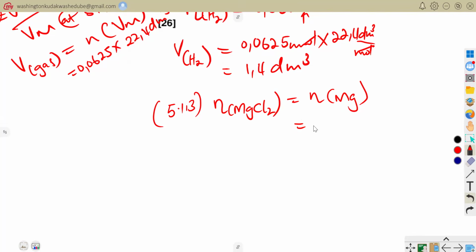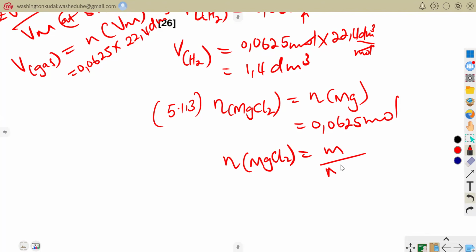So this would be equal to 0.0625 moles. And then the number of moles of magnesium chloride I can calculate by using the mass of magnesium chloride divided by the molar mass of magnesium chloride. So that the mass of produced magnesium chloride that I'm looking for would be equal to